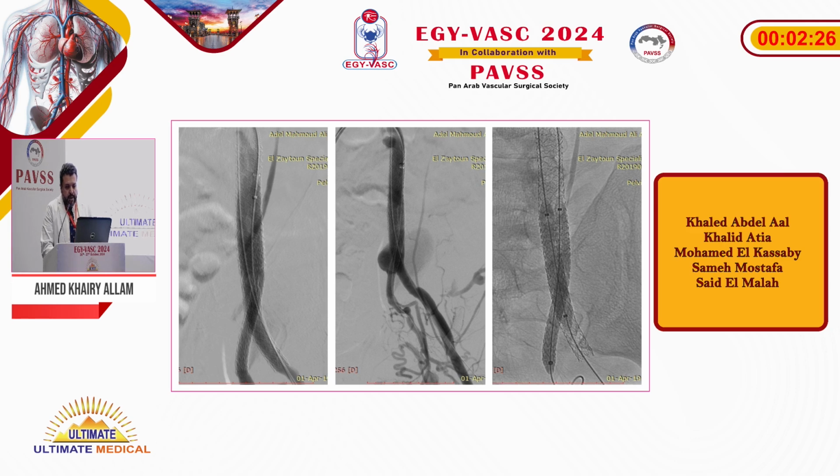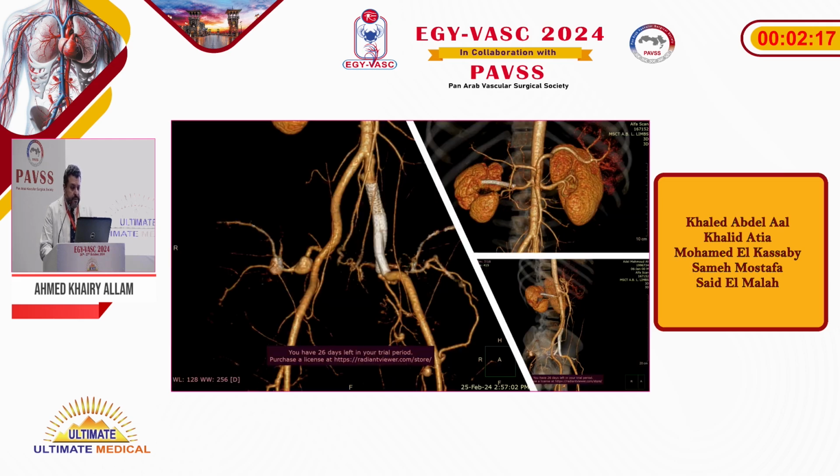And here, this is the leaked aneurysm. And finally, on the angiogram, total exclusion of the aneurysm was achieved.